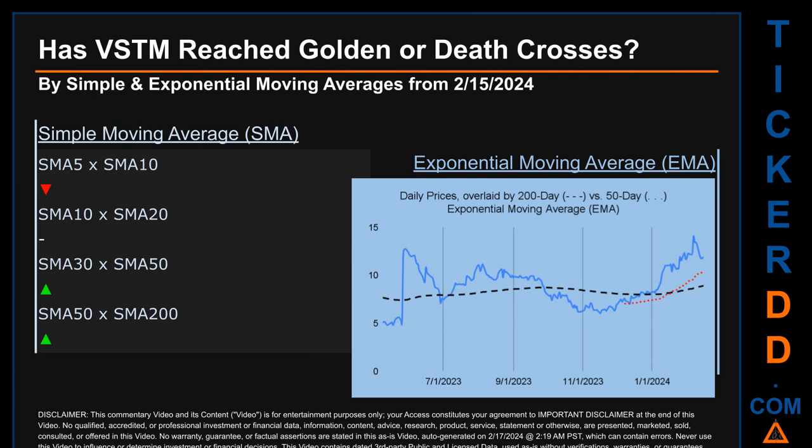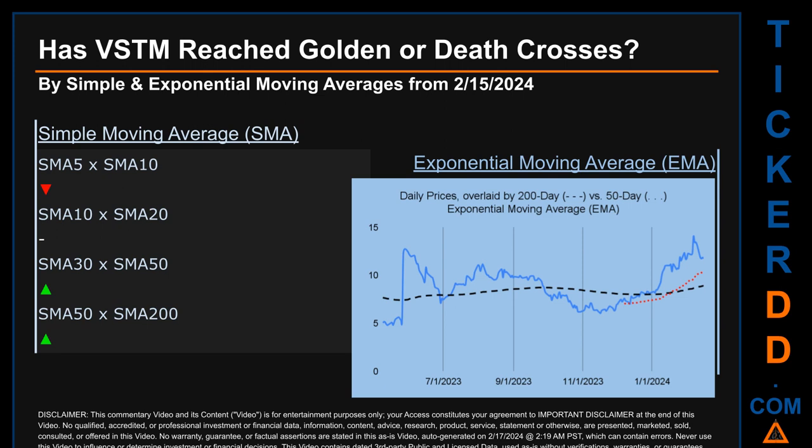Has VSTM price reached golden or death crosses? Golden cross and death cross are basic signals that compare average prices across two specified trade day ranges, a short-term versus a long-term range. For example, 5-day versus 10 trade days. Essentially, a golden cross is a bullish signal. It appears when a ticker's short-term moving average crosses above its long-term average. Vice versa, a death cross is a bearish signal when the short-term crosses below its long-term moving average.